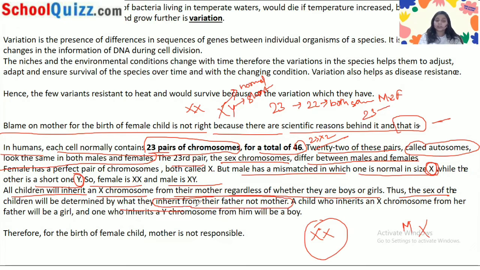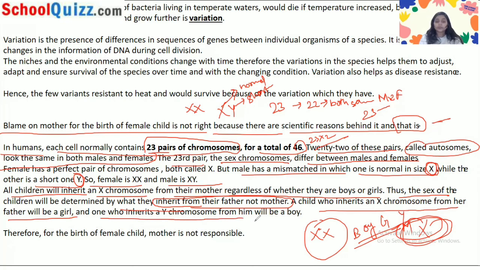So it is clearly written here that from the father, it is determined what the child will be, boy or girl. A child who inherits an X chromosome from her father will be a girl, and one who inherits a Y chromosome from him will be a boy. And therefore, for the birth of a female child, the mother is not responsible.